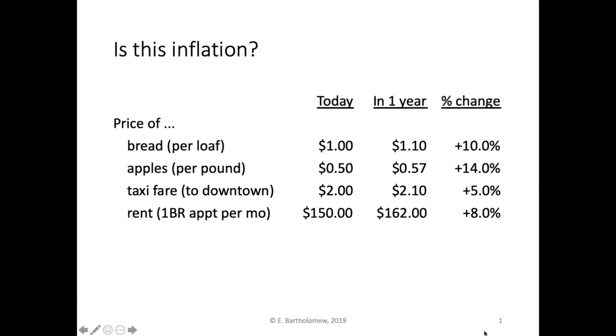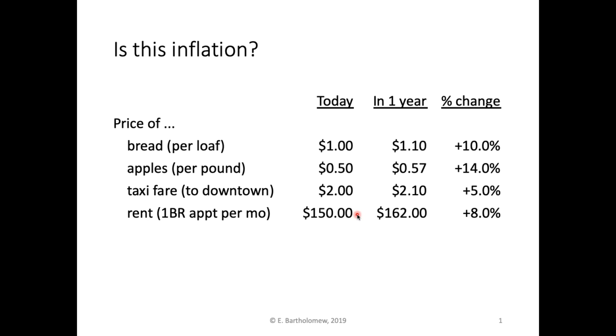Let's start by thinking about what is inflation. Suppose we have various items in our economy: bread, apples, taxi fare, rent, representing a broad basket of goods and services that we're measuring. And we look at the price today of these items. So the price of bread might be $1 per loaf. The price of apples might be 50 cents per pound. Taxi fare to downtown from some location might be $2. The rent for a one-bedroom apartment in a particular location might be $150 per month.